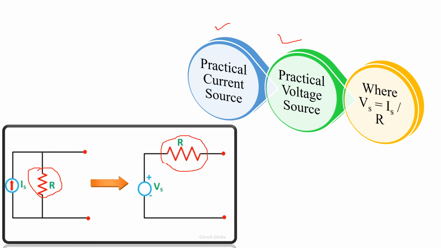How will it be converted? By using simple Ohm's law, the value of resistance R will be the same. Then how do you calculate the value of Vs? By simple Ohm's law, Vs is equal to Is into R. So by using this formula we can easily convert that.